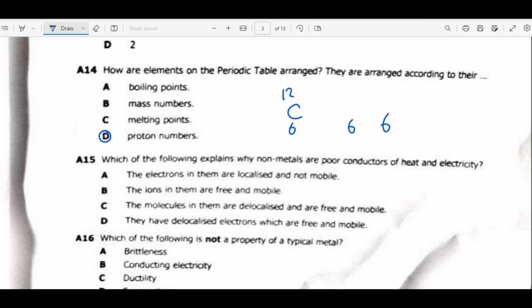15. Which of the following explains why nonmetals are poor conductors of heat and electricity? So A, the electrons in them are localized and not mobile. B, the ions are free. The molecules in there, okay, so it's about nonmetals. So the answer is the electrons in them are localized. So localized electrons are those electrons that are not free to move.